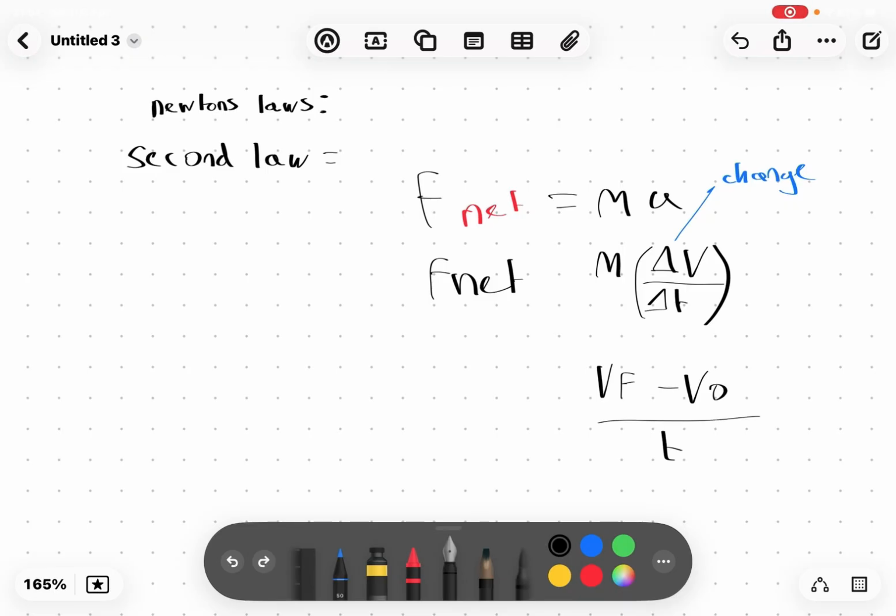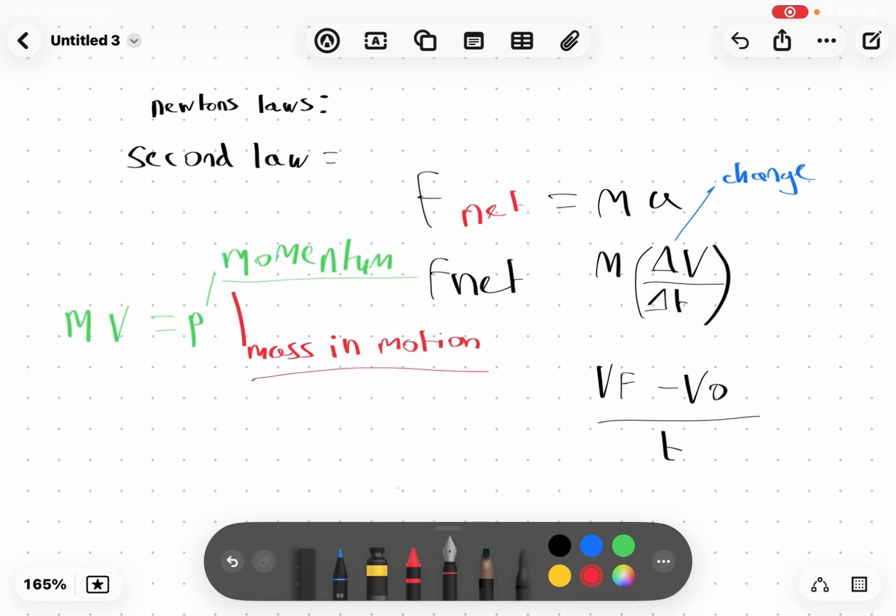Now, what is the mass times the velocity? They're right together, so what do they even mean? Mass times velocity equals momentum. Momentum is represented by a small p. Momentum itself is mass in motion.